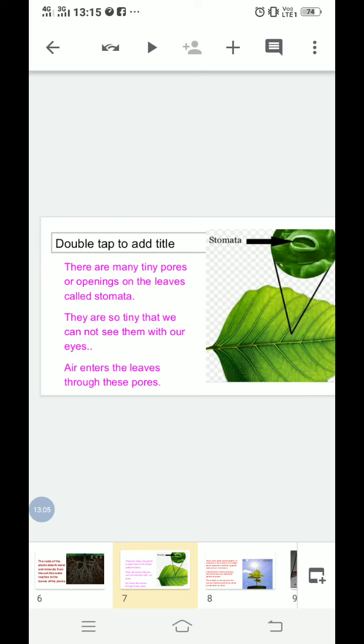Okay, what is the main function of this stomata? How does it help the process of photosynthesis? It absorbs the air through these pores. The air enters the leaves through these pores, and it gets mixed with the water and the minerals and makes the food for the plant.